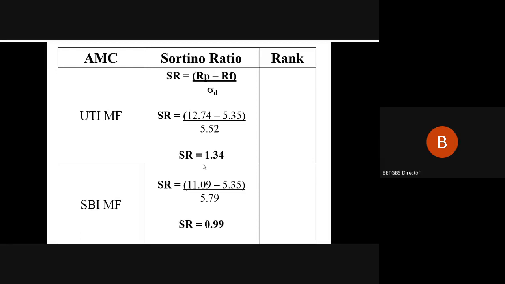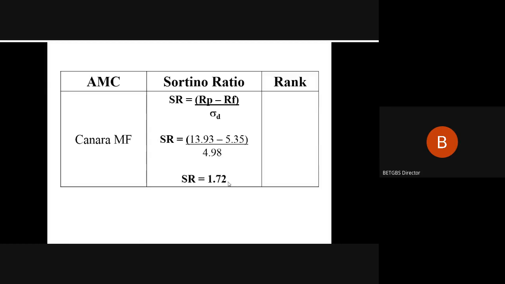So 1.34 and 1.72 are better when it comes to the market risk and the overall risk premium on the investment.